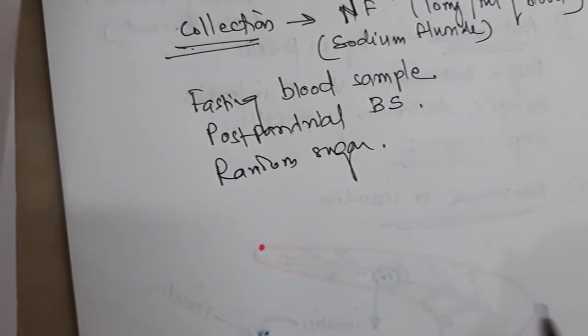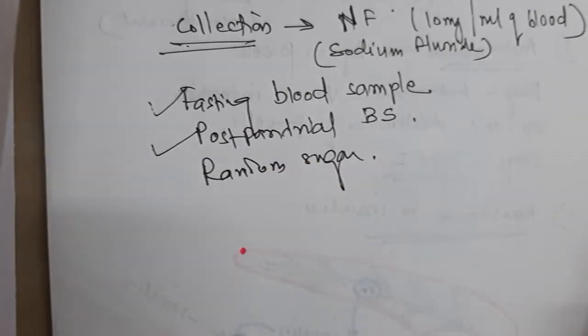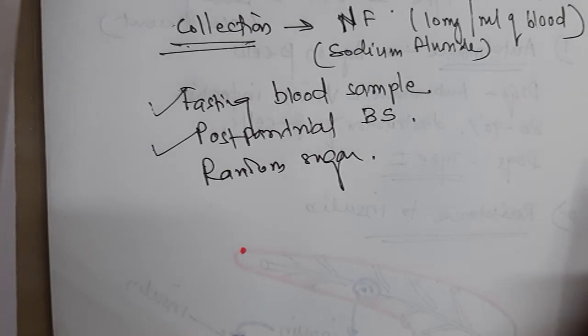You can do it, but the most important thing is that the fasting and postprandial blood samples are collected for the diagnosis. Okay,